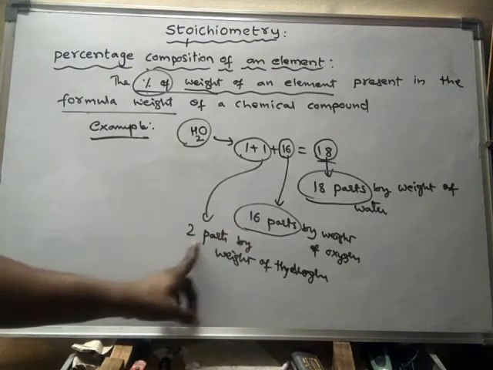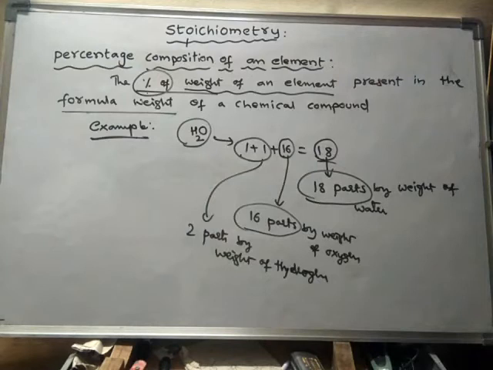When these two combine, you get 18 parts by weight of water. Like this we have to mention.